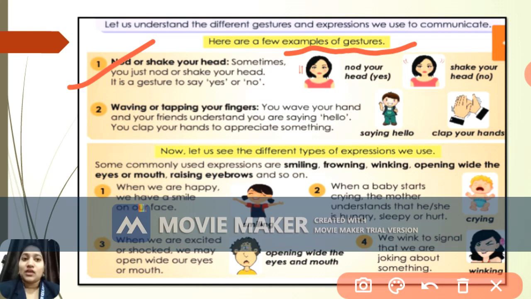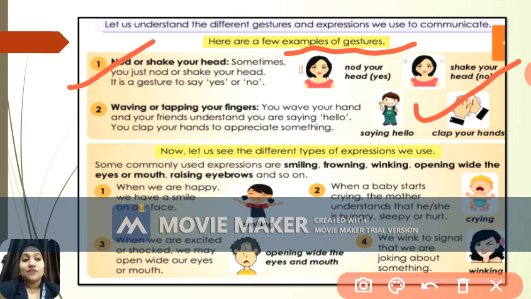When you nod your head or shake your head to say yes or no, this shows that you are making a gesture. In the same way, waving or tapping your fingers. When you wave your hand, your friends understand that you are saying hello, or you clap your hands to appreciate something, this is also part of a gesture. Right students? So here you can see the examples of gestures.